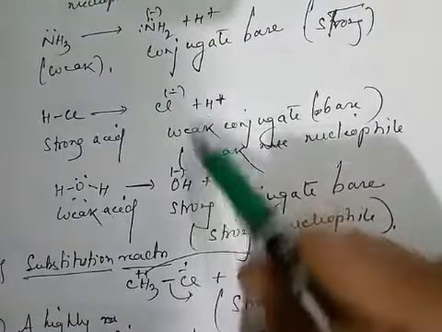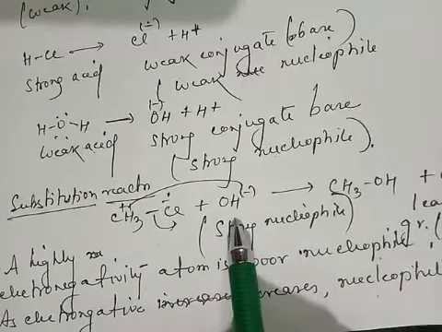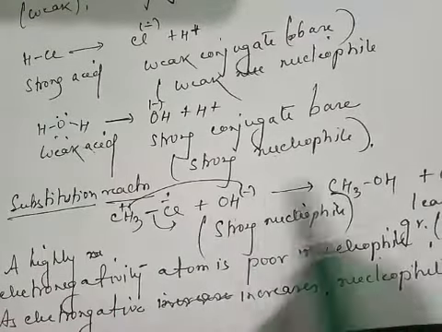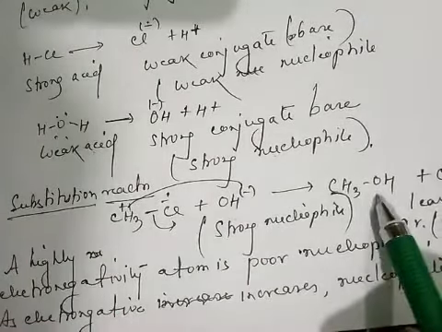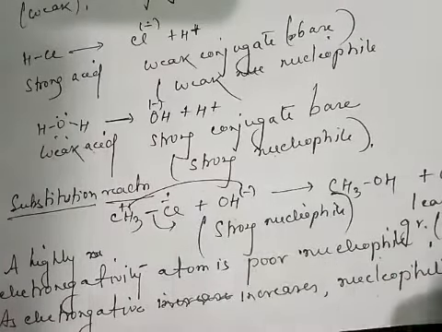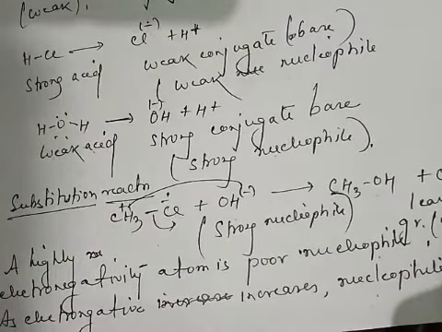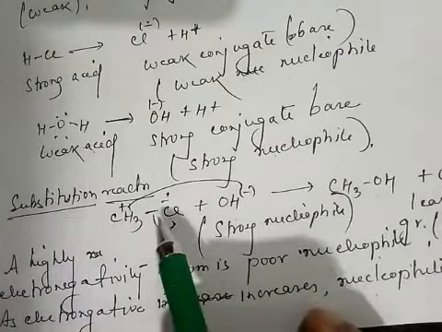Let me see one example here. Chloroethane reacts with the OH ion. We form the alcohol. Here the chloride ion is the leaving group.